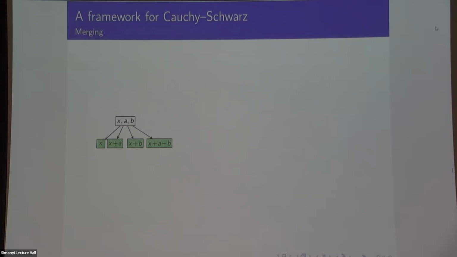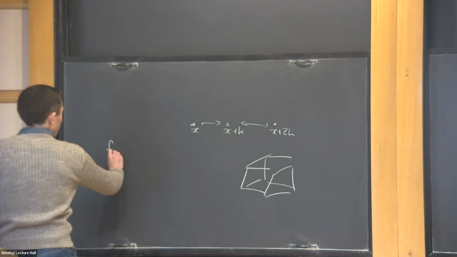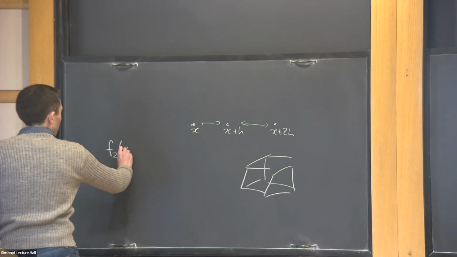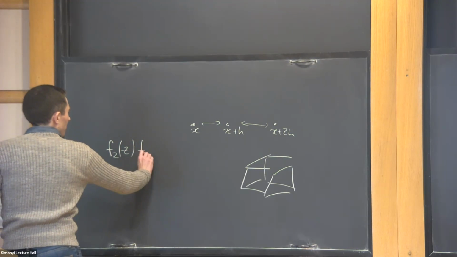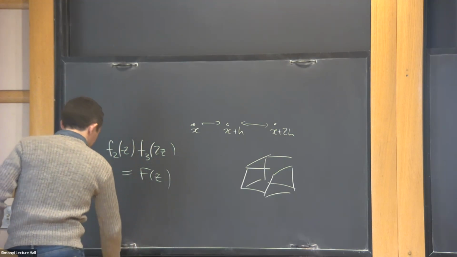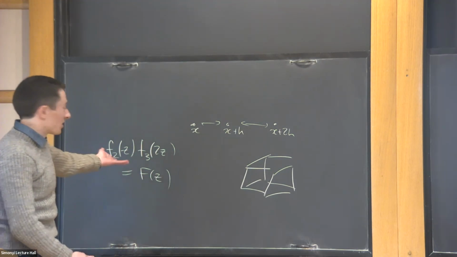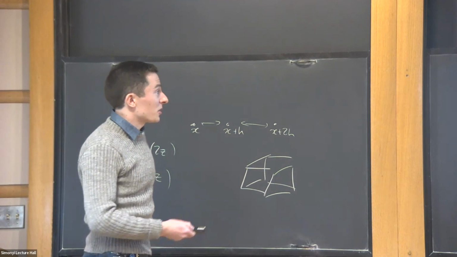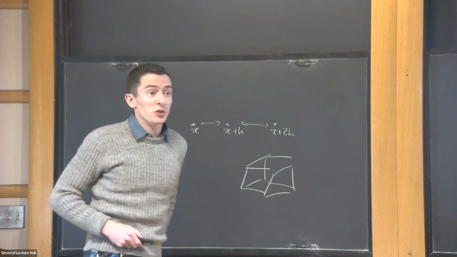Two more quick things that I need. I also observe that I can merge things. If I start off with this diagram on the left and then specialize it to this choice of coordinates, then I now have a z and a 2z. And it's not a deep statement that if I have f2 of minus z times f3 of 2z, this is some function of z. I can just notice that this is a function of z, and in doing so, merge these two functions into a single function, which is just a function of z.